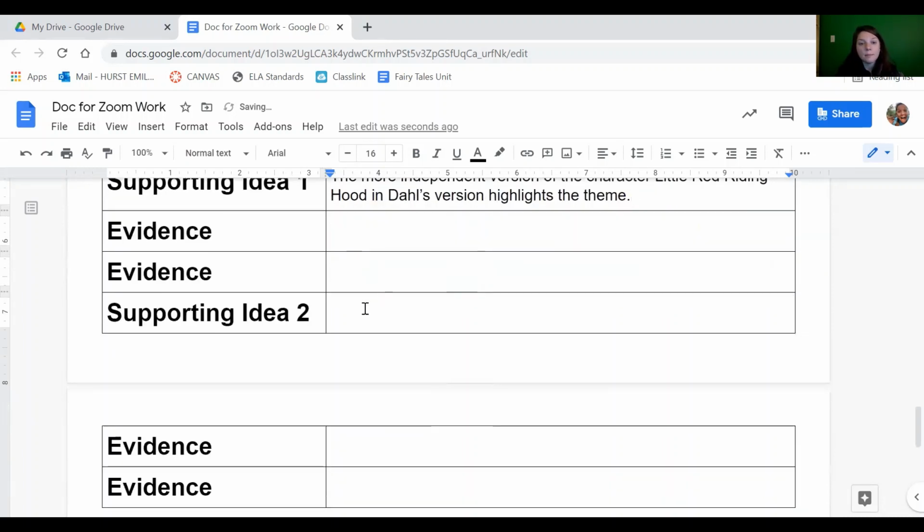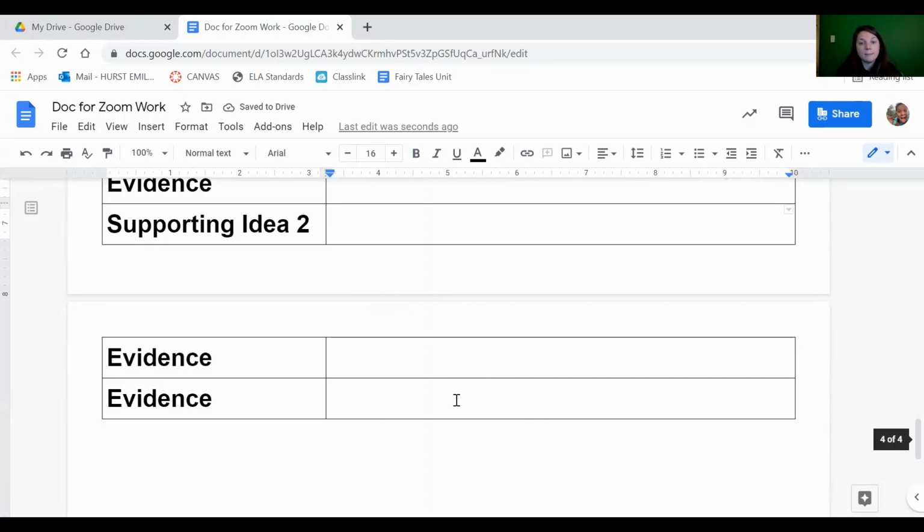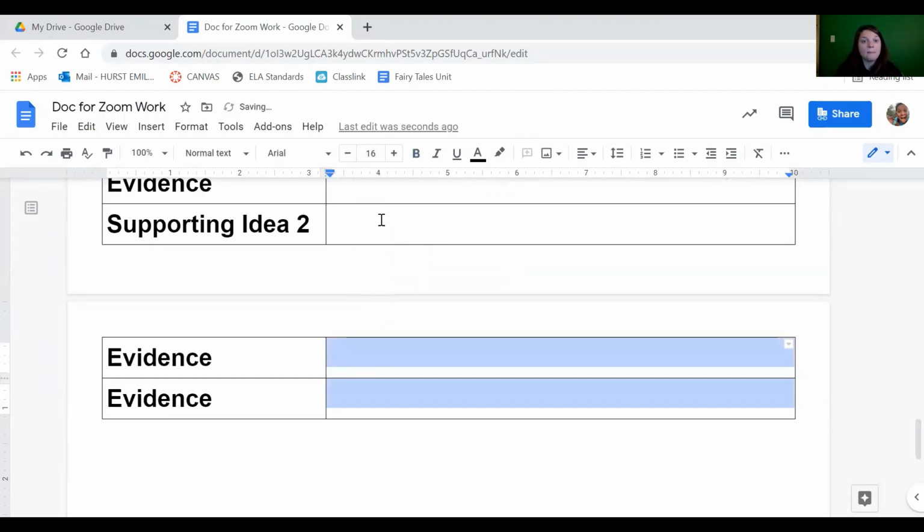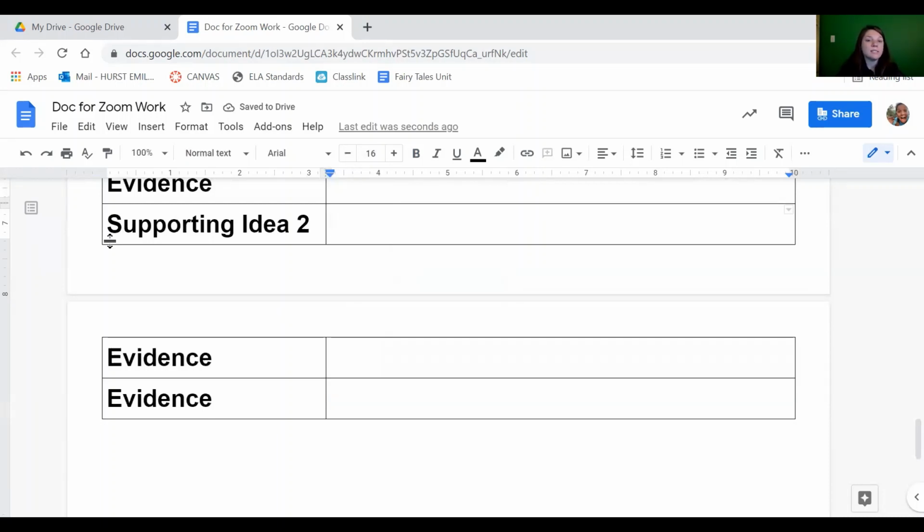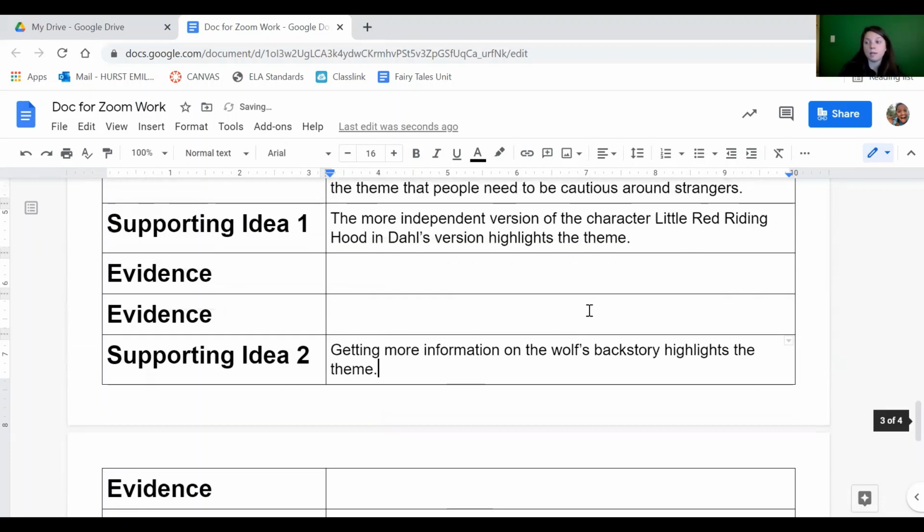I think that one is pretty easy because it's something that we've talked about, right? However, the other one is more difficult. So I'm going to say getting more information on the wolf's backstory highlights the theme. The reason I'm going to say that is because if you remember that text, there's a lot of him, whereas the others focus more on her.